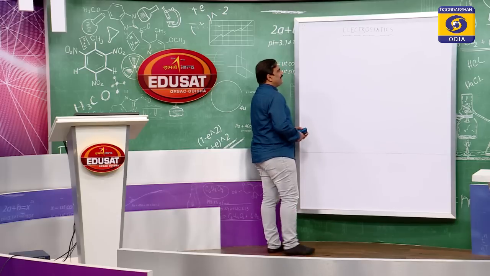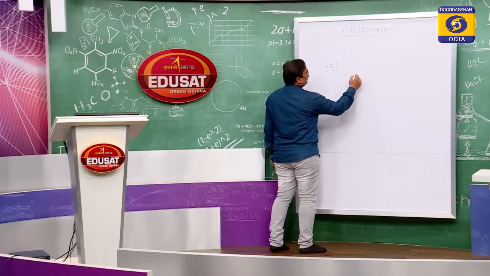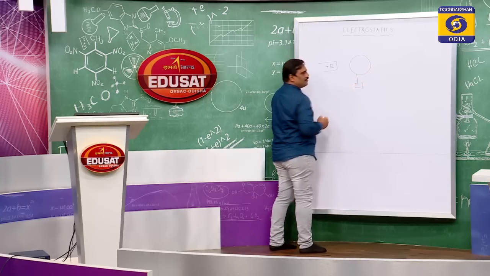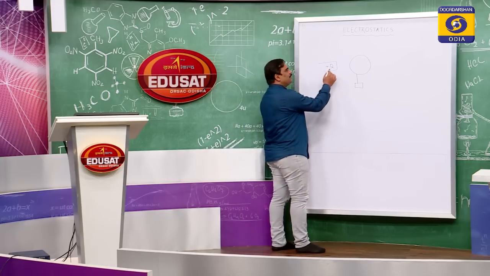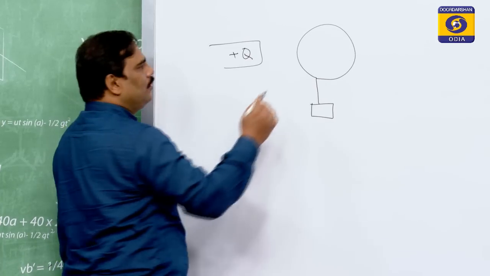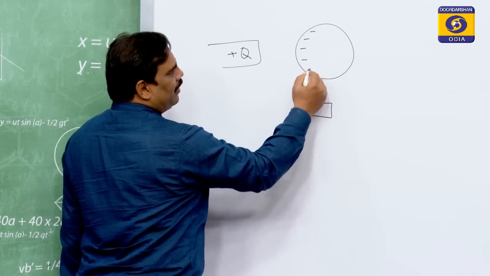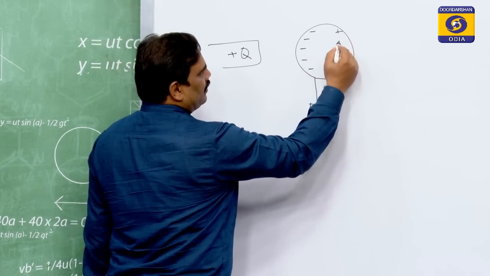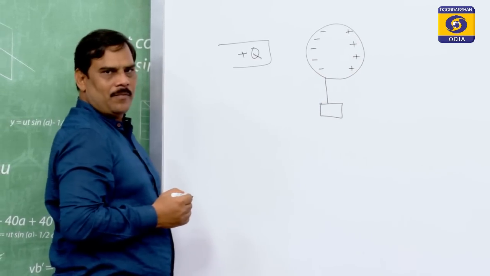Suppose we have a charged body having a charge plus q placed near an uncharged neutral body. Due to the presence of this positive charge q, polarization will occur and negative charges will develop on the front face and positive charges on the rear face of the neutral body.